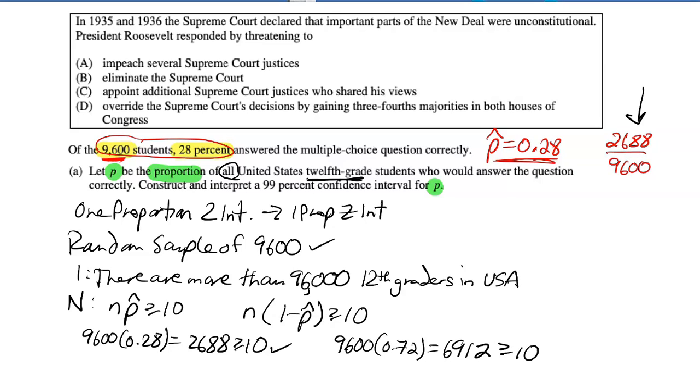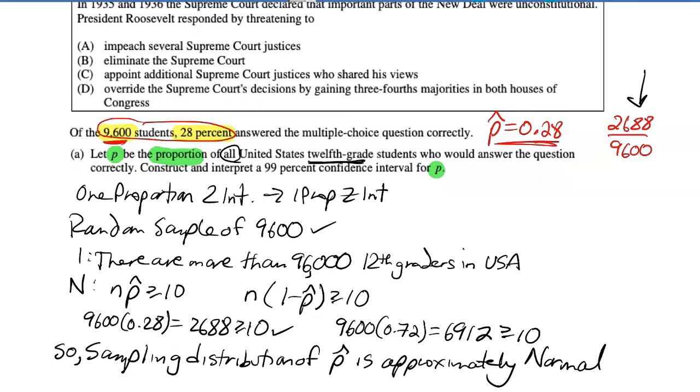What this tells us is the sampling distribution of p-hat is approximately normal. This part right here isn't required on the AP exam, but it's good to review. How do we determine if a sampling distribution is approximately normal? We use these. If we have intervals, we use p-hat instead of the true parameter p. This word here is essential. If you don't say approximately normal there, you would not get full credit on the AP exam.